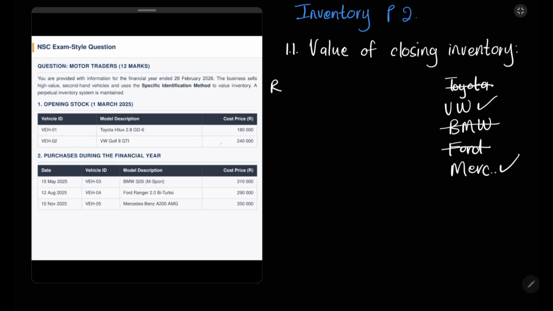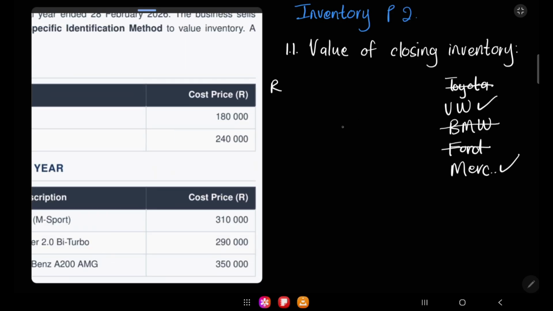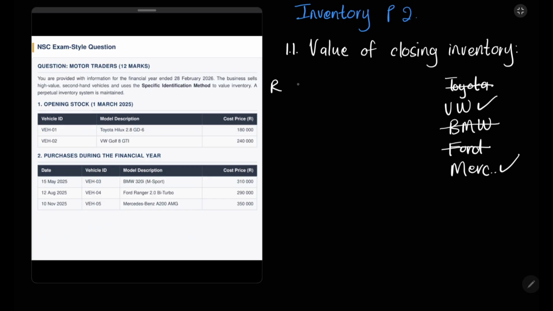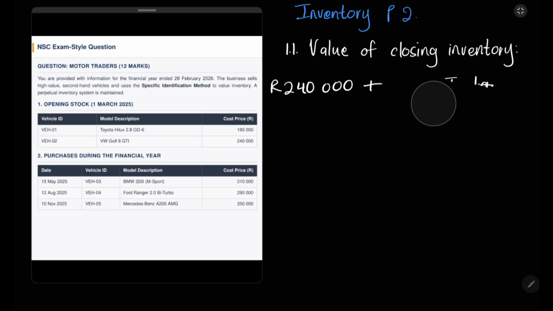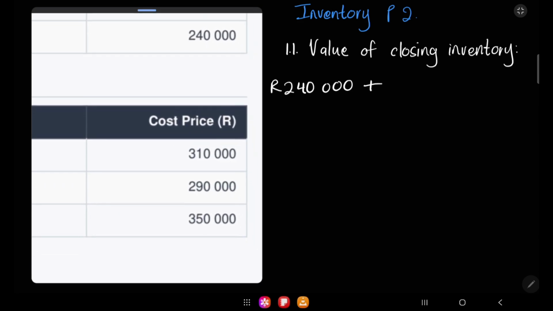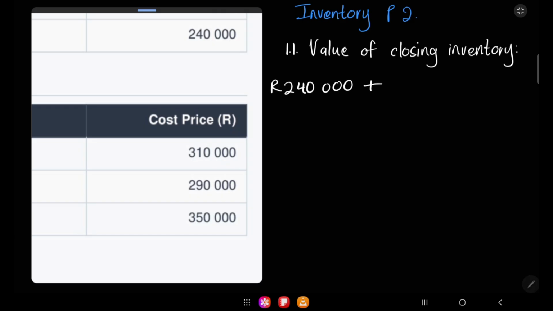the VW was worth 240,000 Rand. You guys can see that, right? It's here, 240,000 Rand. So let's say 240,000 Rand plus, but you guys should have this in your notes or when you write your exams. So say 240,000 Rand plus, remember we didn't sell the Mercedes, and we said that the Mercedes was worth 350,000 Rand.